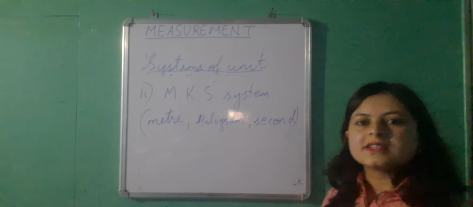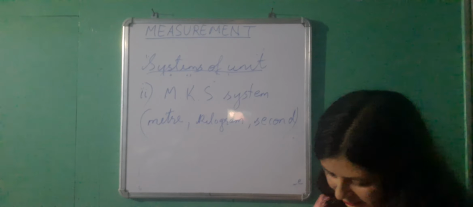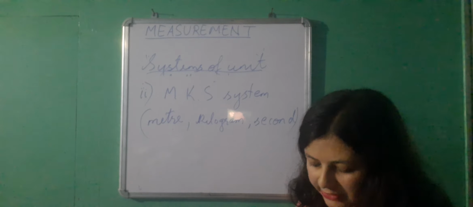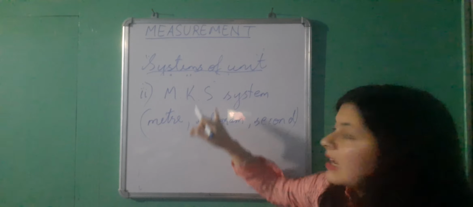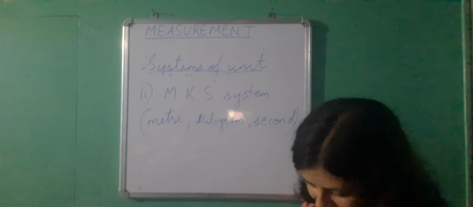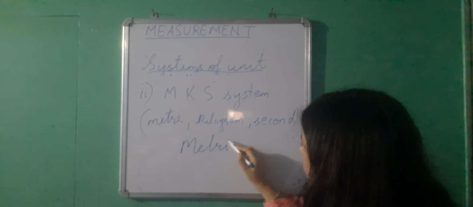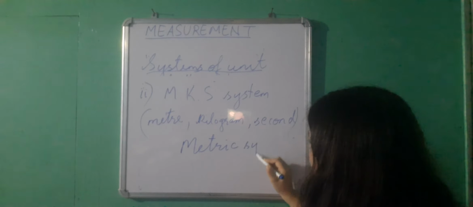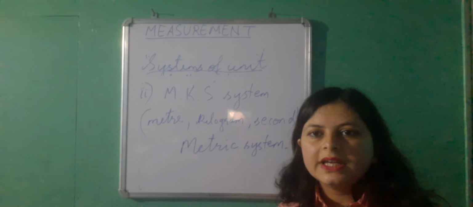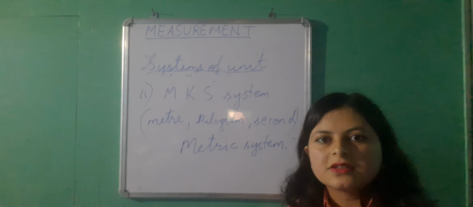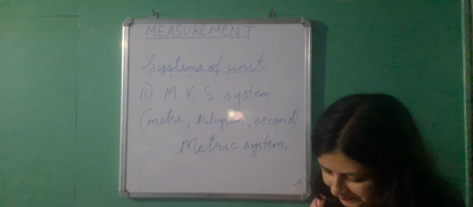So MKS system, the full form is meter, kilogram and second. So it is a system in which the unit of length is meter, unit of mass is kilogram and unit of time is second. It is also called metric system. Okay, so CGS system is called the French system, MKS system is called the metric system.